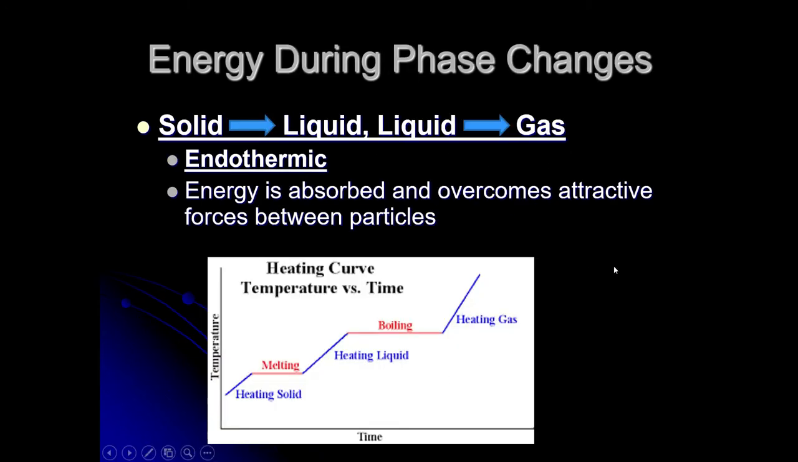This is what we're trying to learn today. Energy during phase changes. When you have solid going to liquid, going to gas, it's endothermic. Energy is absorbed and overcomes attraction. Solid is the part here where it's ice, then ice melts, and then it becomes liquid, and then it boils, and then it becomes gas. So solid to liquid, liquid to gas, that's endothermic.